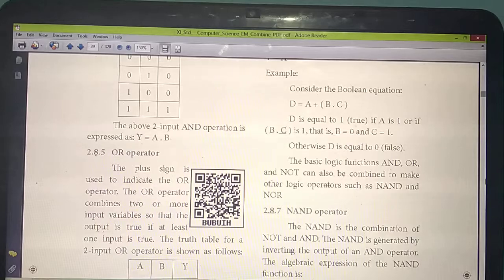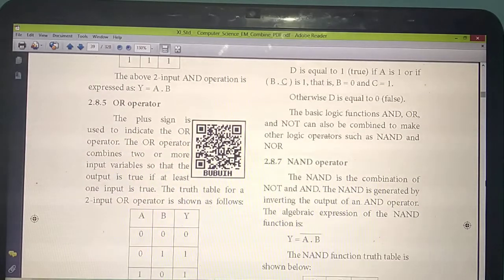Understand? Okay. So already we have studied about 3 operators. What are the operators? AND operator, OR operator and NOT operator. Now we are going to combine the AND, OR and NOT operators, and you are going to create another 2 new operators.